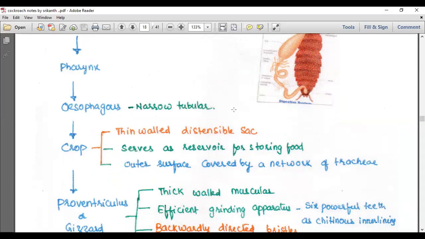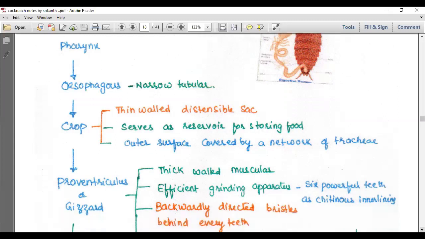What you need to know about the crop here: crop is a thin-walled, distensible sac, serves as a reservoir for storing food. Outer surface covered by a network of trachea. Okay, so that is about the crop.